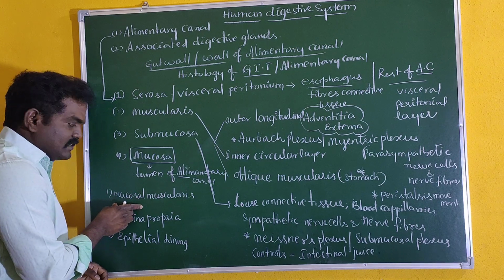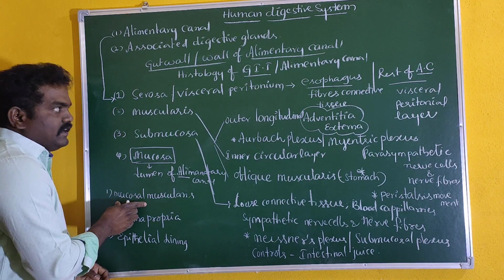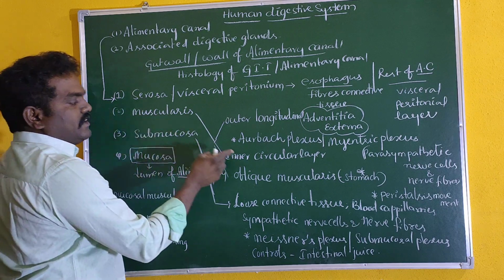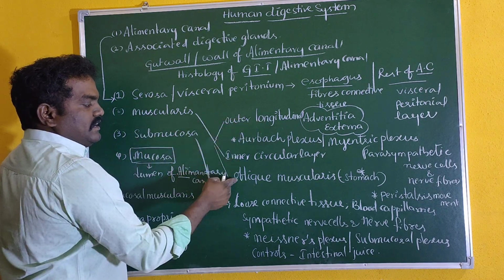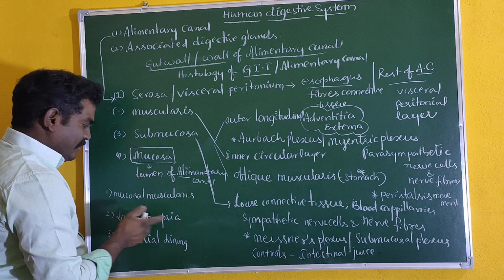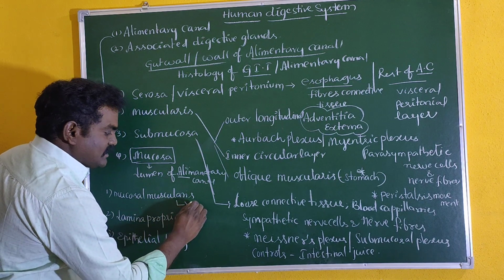In this mucosal muscularis, again we find outer longitudinal and inner circular, the same kind of muscles we noticed here.